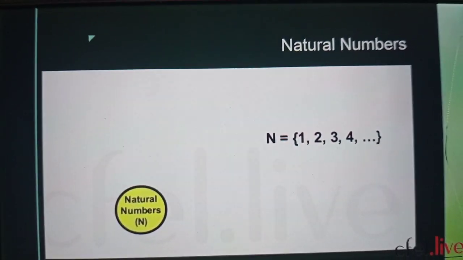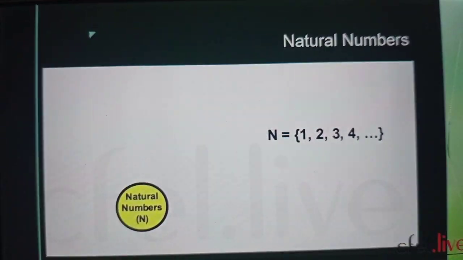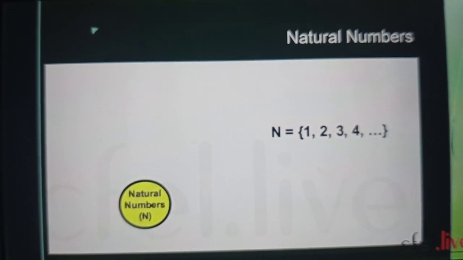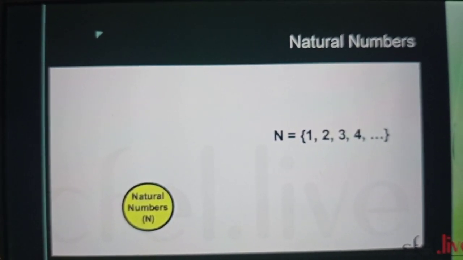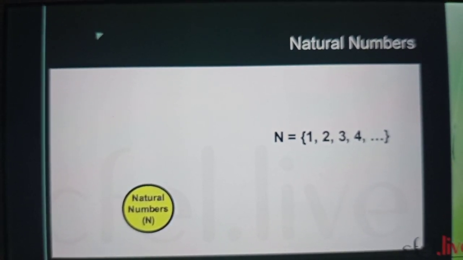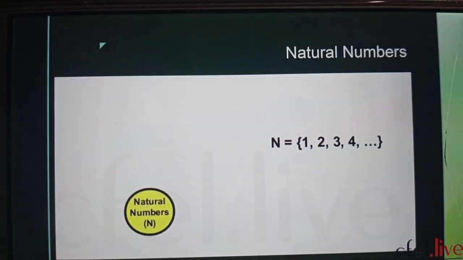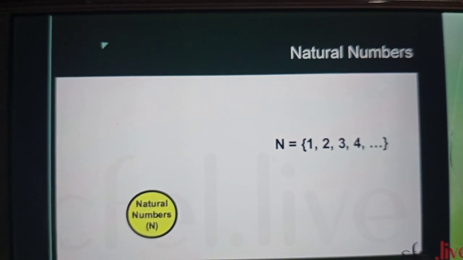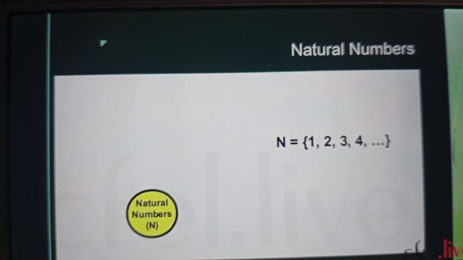Why do we call these numbers natural numbers? Because these naturally occur and we use natural numbers in our daily life for counting things, like the number of apples. There are 5 apples, and when we start counting the apples we say 1, 2, 3, 4, 5. So how many apples? To represent the quantity of apples, we count and mention that there are 5 apples.